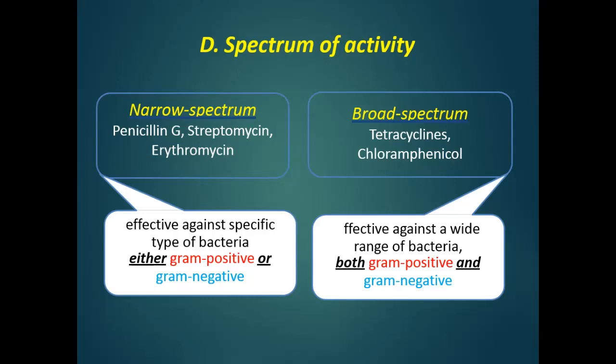They are effective against a specific type of bacteria. So this is a narrow spectrum, either gram positive or gram negative. So they are specific. While the broad spectrum, they affect a number of microorganisms, whether gram positive or gram negative. Examples are tetracycline, chloramphenicol, aminoglycosides, quinolones.